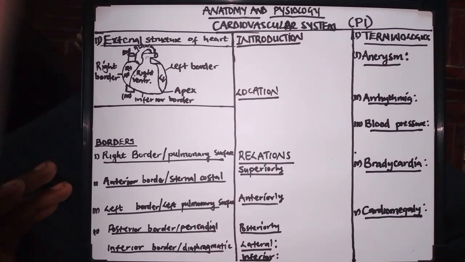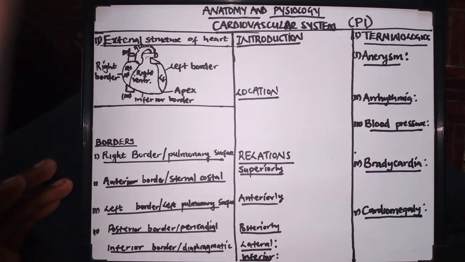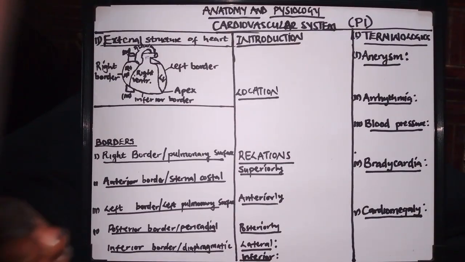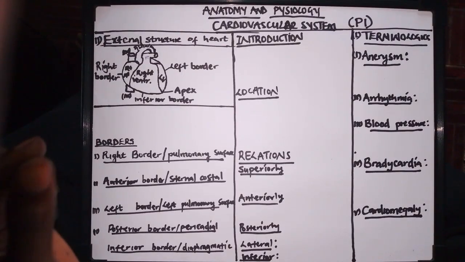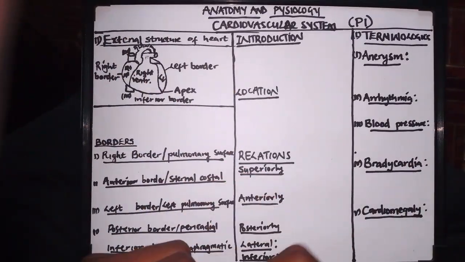So for blood to be pumped, we need a specific system, and that system is known as the cardiovascular system. Because it allows the continuous flow of blood, it is also known